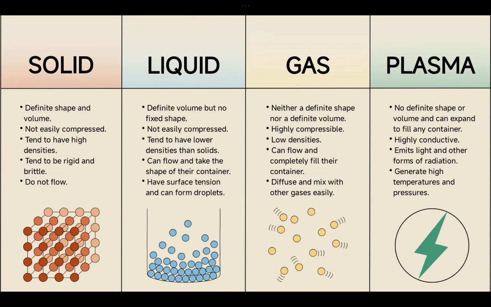Now come forward to liquids. Liquids have a definite volume but don't have a fixed shape. We know that if we pour water from a glass into a bowl, it takes the shape of the bowl. Liquids are not easily compressed and tend to have lower density compared to solids. They can flow and take the shape of the container, have surface tension, and can form droplets. You can see the structure of liquids and the interaction between the liquid molecules here also.